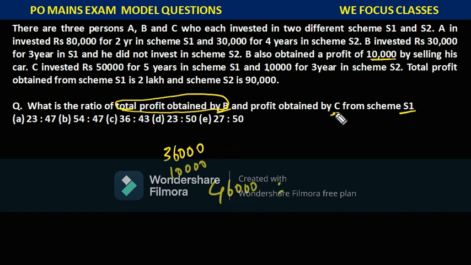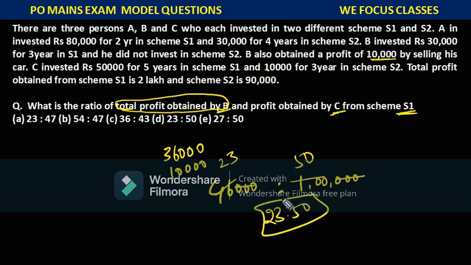Whereas C, from scheme S1, what is the profit C got from scheme S1? If you look at the problem, he got 1 lakh rupees, which we solved just 1 minute before. So just cancel these 3 zeros. If you cancel with 2, 23 twos are 46 and 50 twos are 100. So you will be getting the ratio as 23:50. Once you understand the data and solve the profit ratios, then it is easy. Now we'll see the next question.